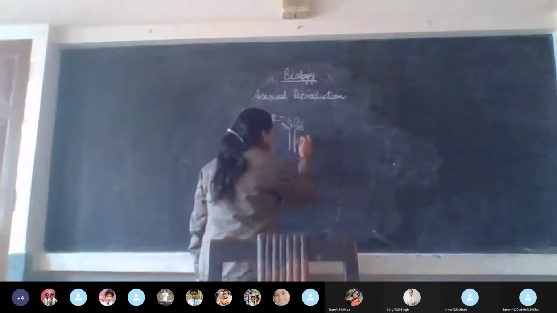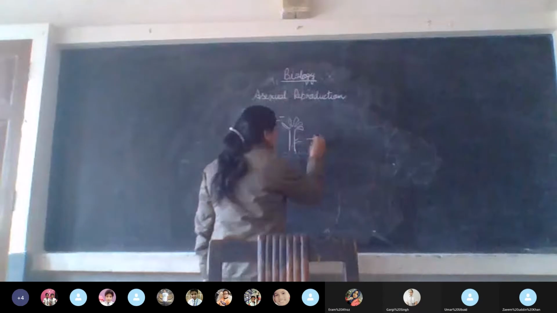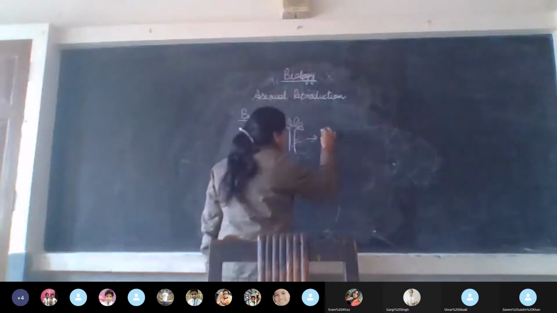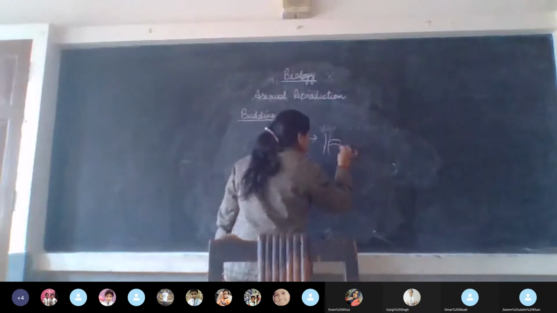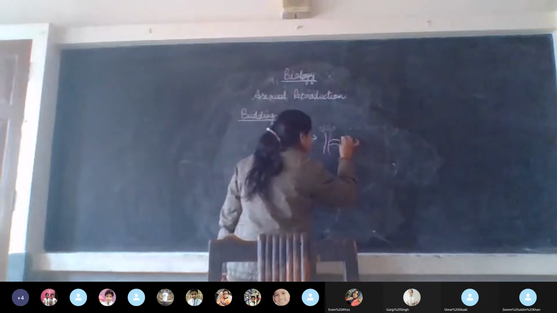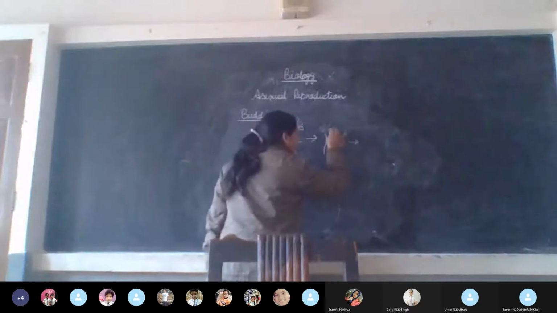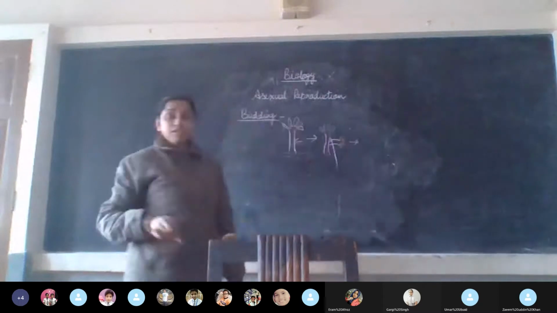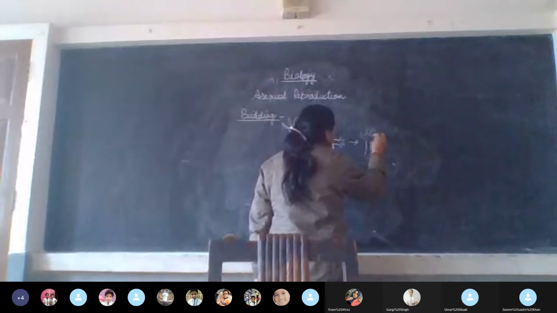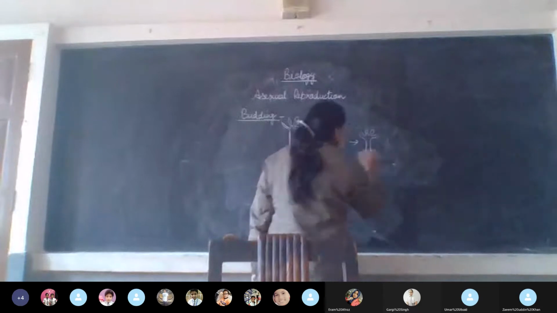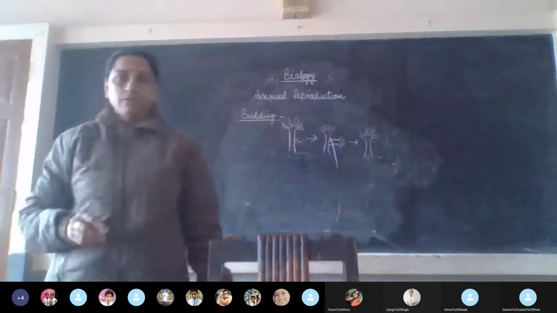And then it develops, and then it detaches from the parent body, and you will see that a new Hydra is formed.